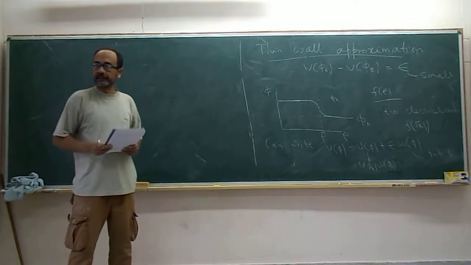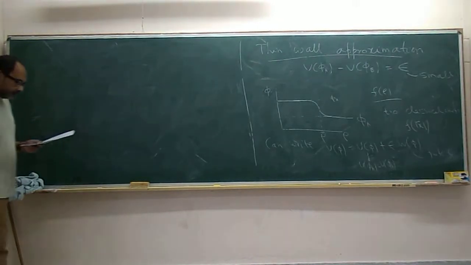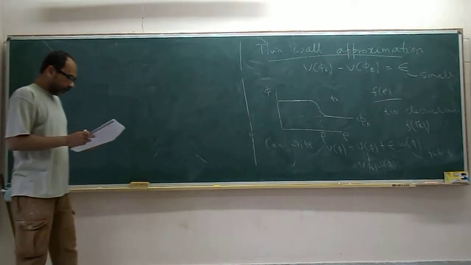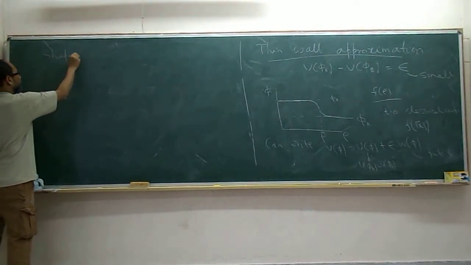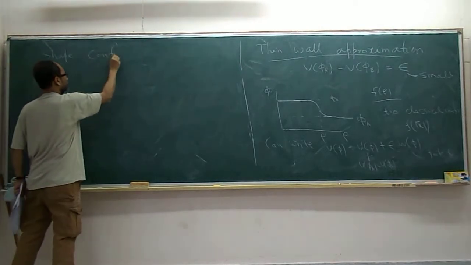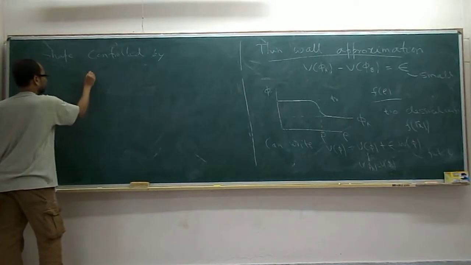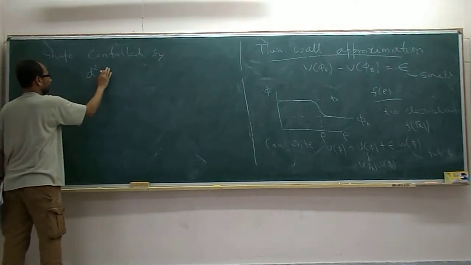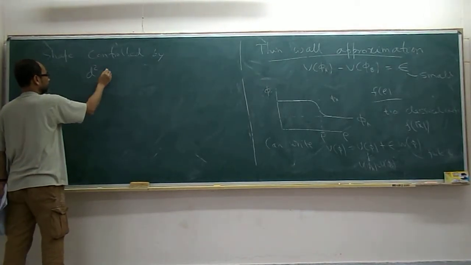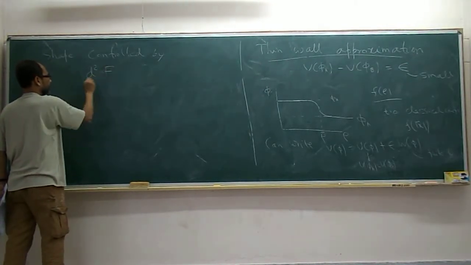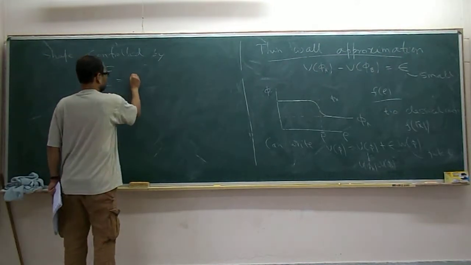Okay, any other question? Okay. So now the shape is controlled by d2 f, d2 square equal to u prime.